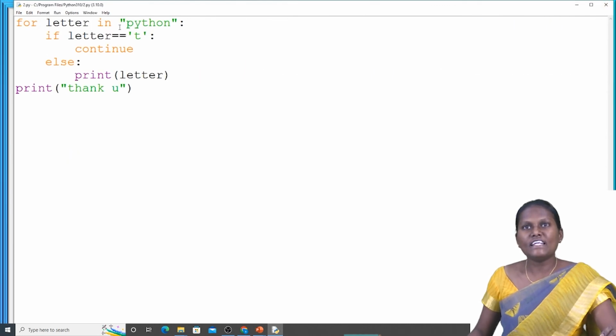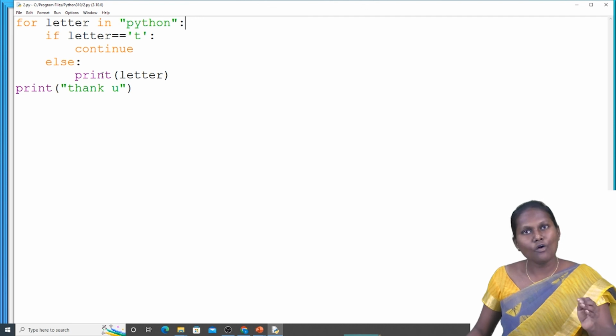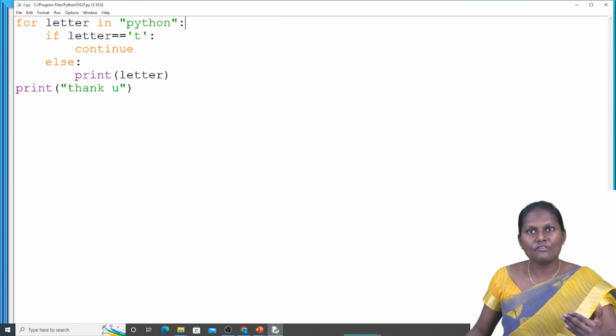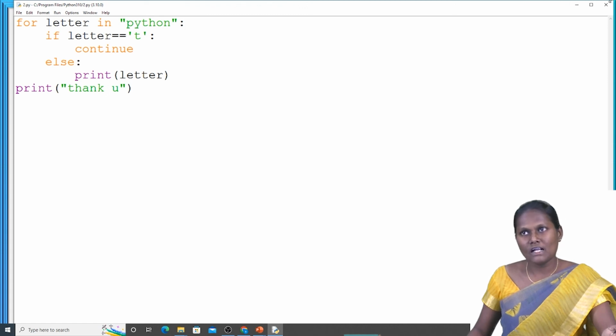See, for letter in Python, if letter equal to T, continue. Else print letter, else print all the letters. If it is not equal to T, print all the letters. In the execution part, without T, Python has been printed. Okay, this is about the continue statement.